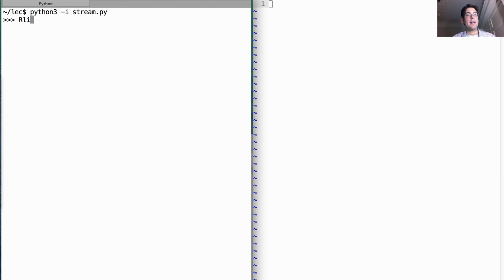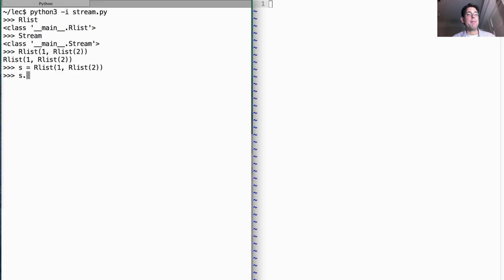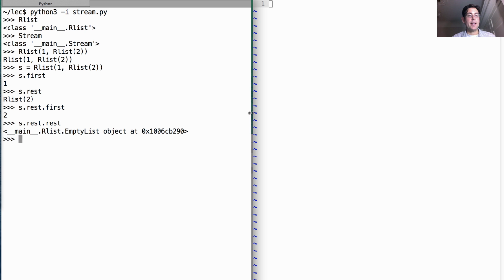So I'll load in an implementation of an rlist and a stream. The rlist implementation is something that we've seen before, whereas the stream is new, but they behave in similar ways. So I can make an rlist whose first element is 1, second element is 2. I construct it like that, that's the representation, and if I bind it to a name, and I ask for the first thing, or the rest first, I can get the elements out, and s.rest.rest is an empty list.